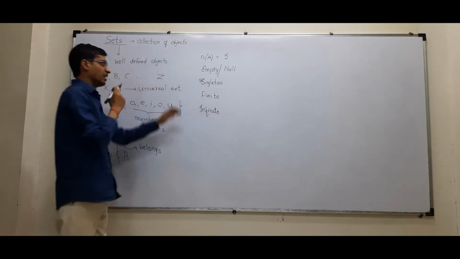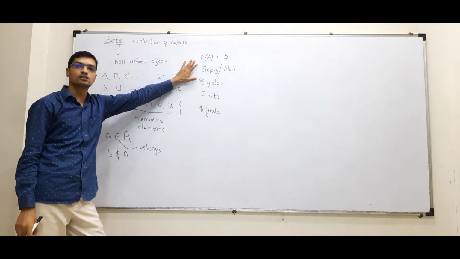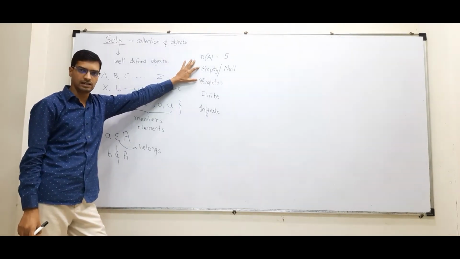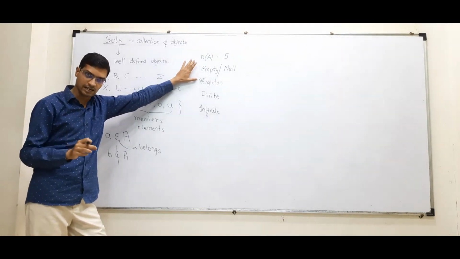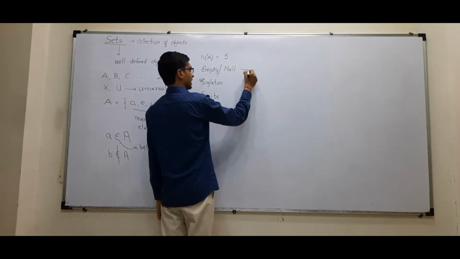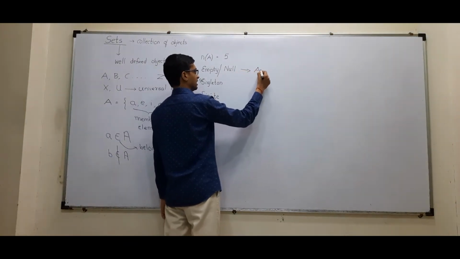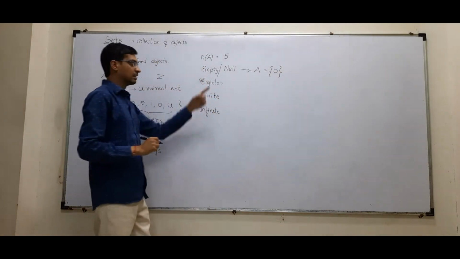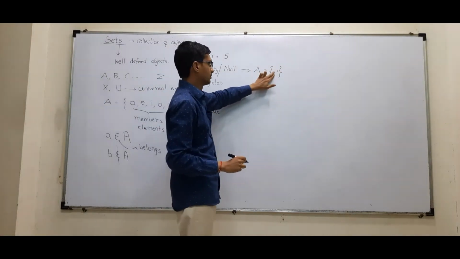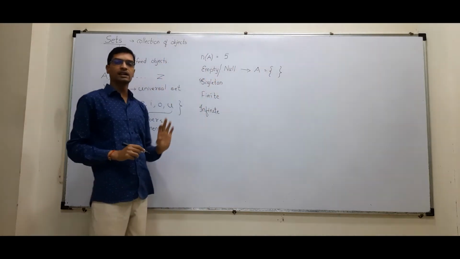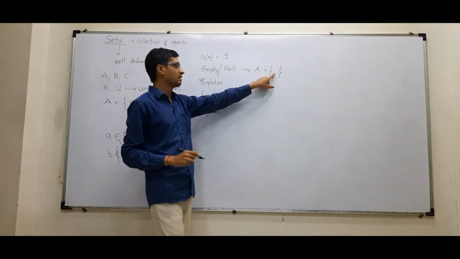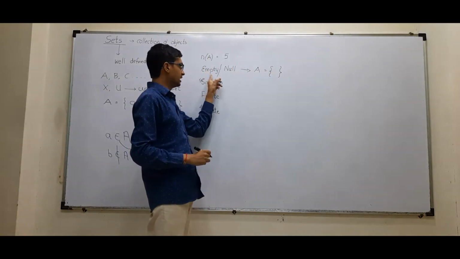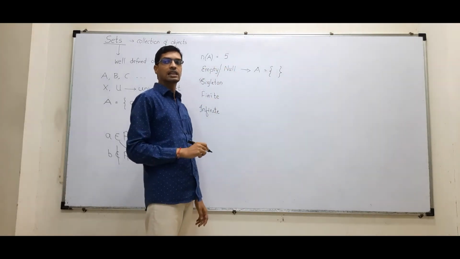Okay? If there is no element in the set, nothing is there in the set, then it is called an empty set or a null set.